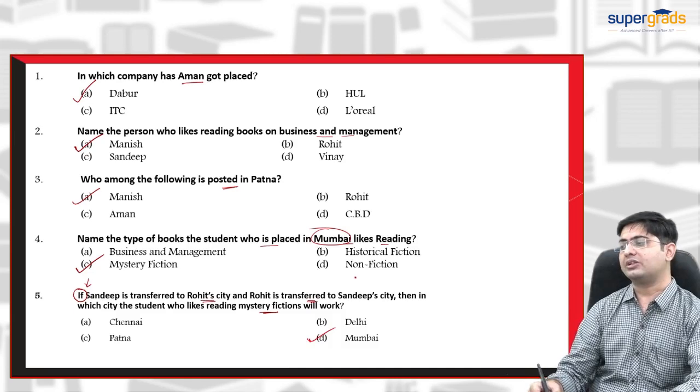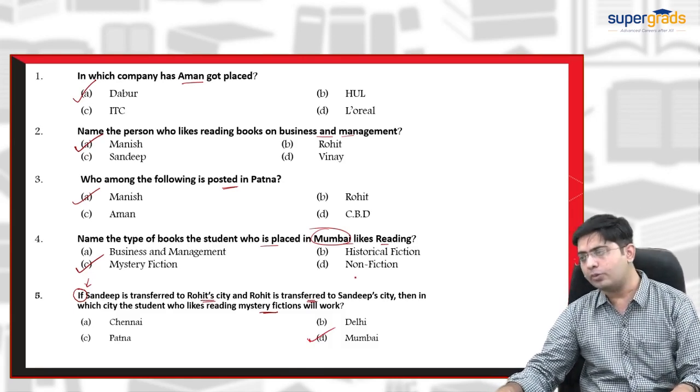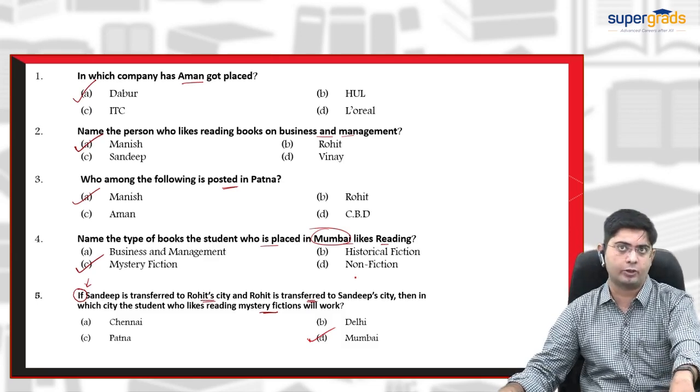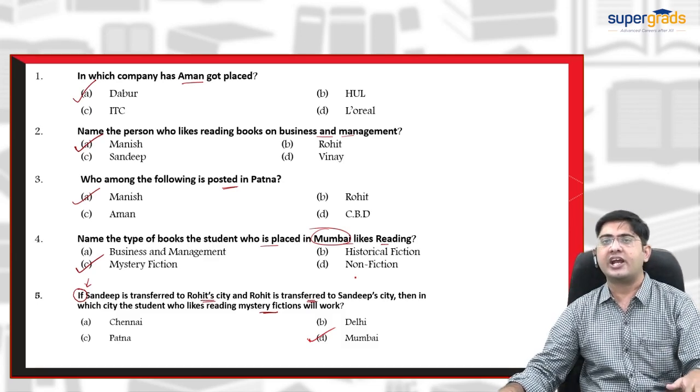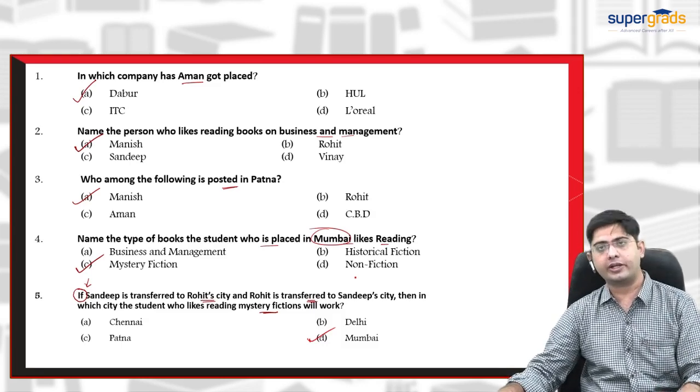So this was the way to handle the four variable puzzle. I hope you got the way to implement the four variable puzzle in an exam scenario by connecting the clues efficiently, and you have to read the directions properly. Okay, thank you.